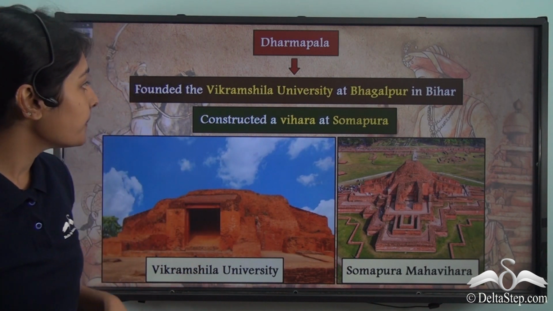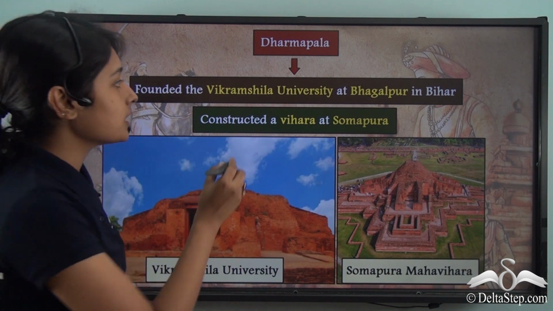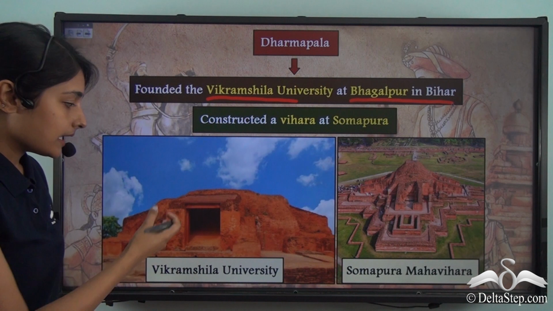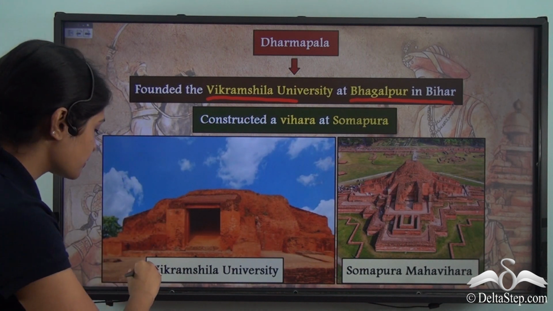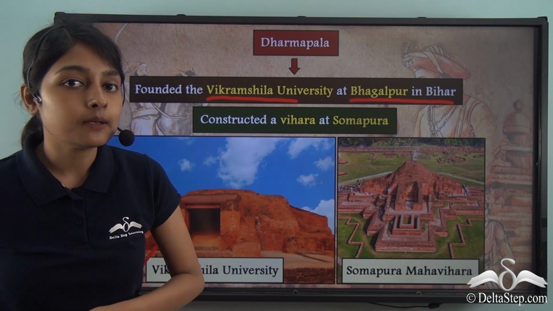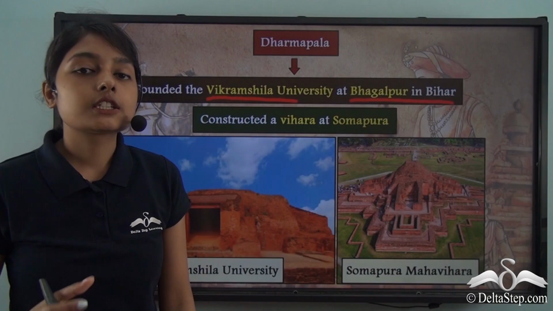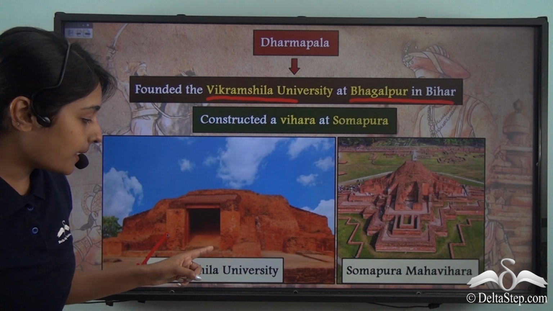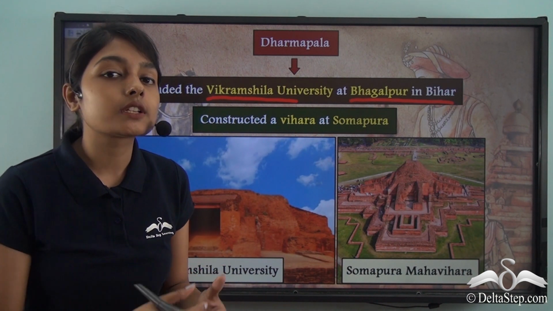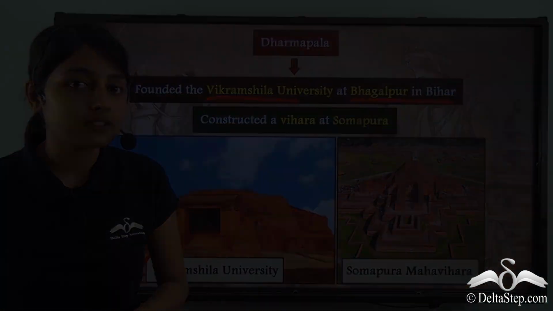Dharmapala founded the Vikramshila University at Bhagalpur in Bihar. In this image, you can see the Vikramshila University, a major construction done by Dharmapala. And you can also understand that by constructing a university, Dharmapala also gave importance to the attainment of education.